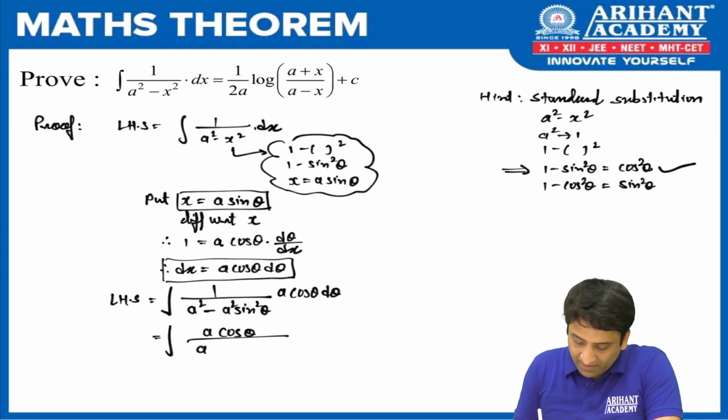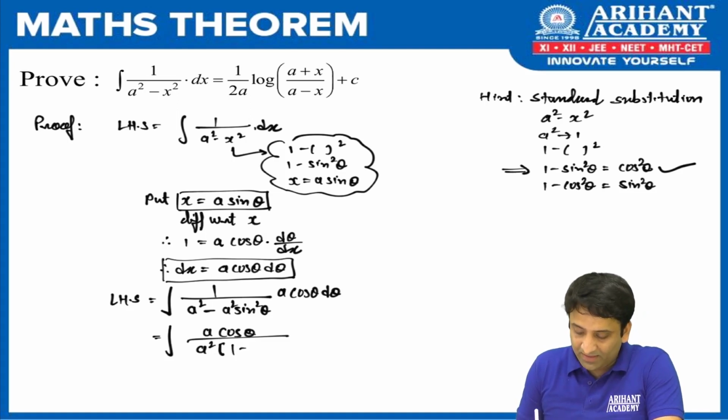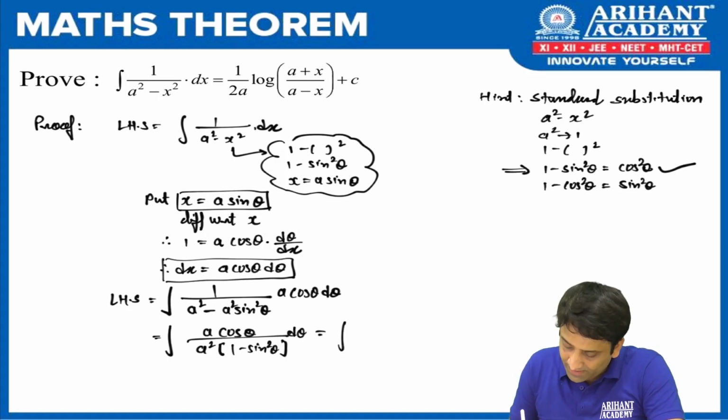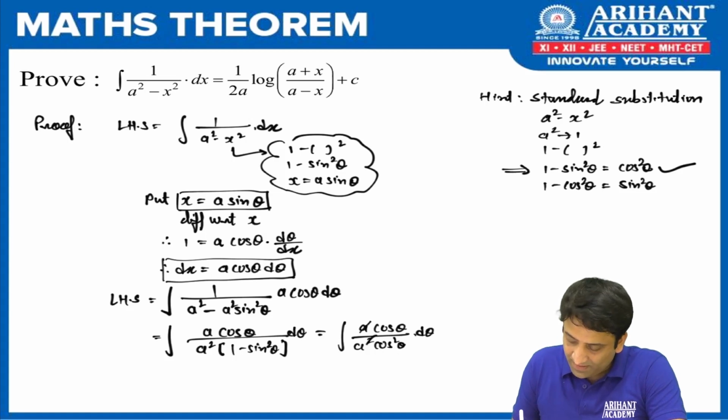In denominator, can we take a square common? What I'm left with is 1 minus sin square theta d theta. Now what is this 1 minus sin square? Come on, it is cos square. Yes. So we got a cos theta upon a square cos square theta d theta. Here your a gets cancelled, here cos gets cancelled.